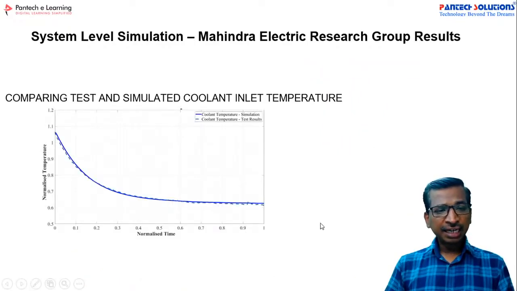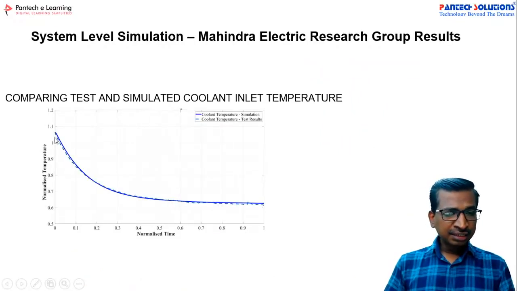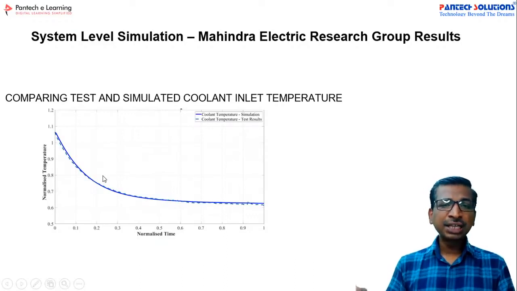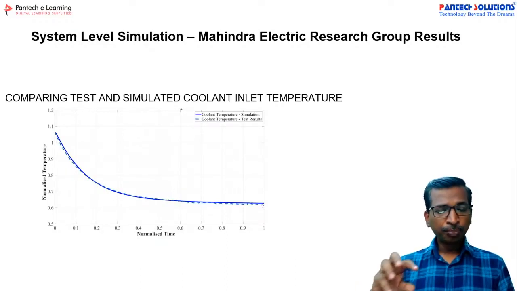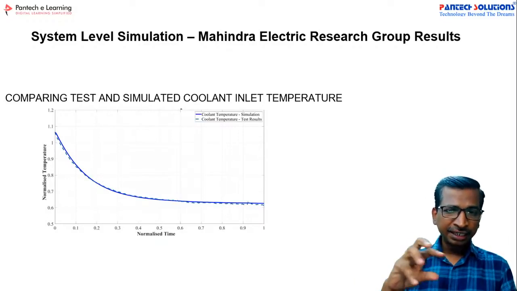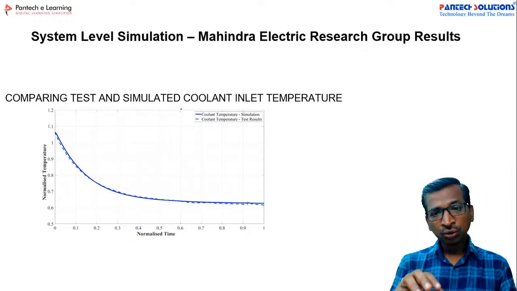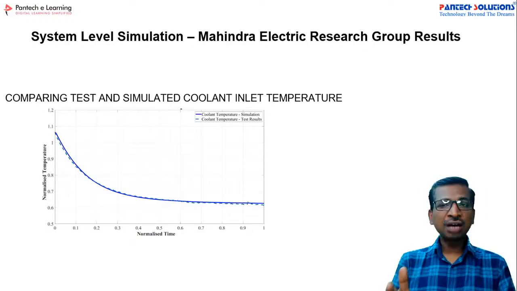And see, actually Mahindra has verified this at the system level. The dotted line is the test result, and the straight line is the simulation result. So they have got almost 95% accuracy. If you implement the entire simulation perfectly, with the entire values, then you can implement it. So you have a complete platform.